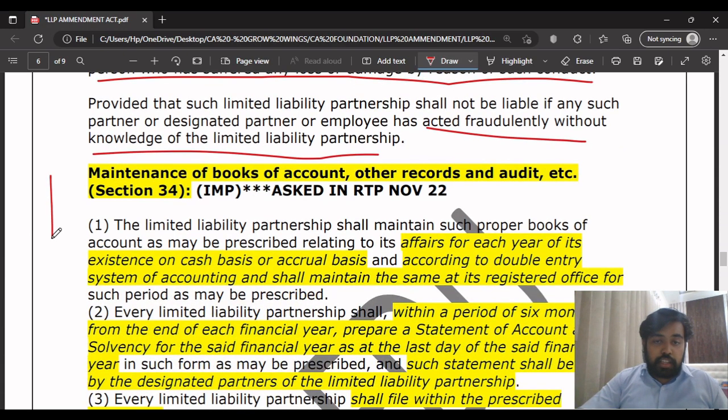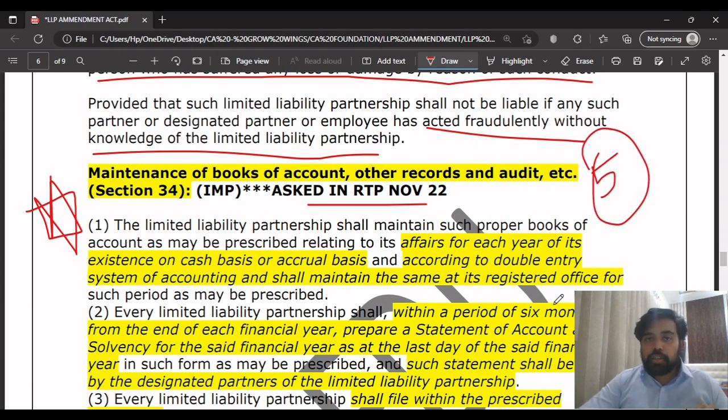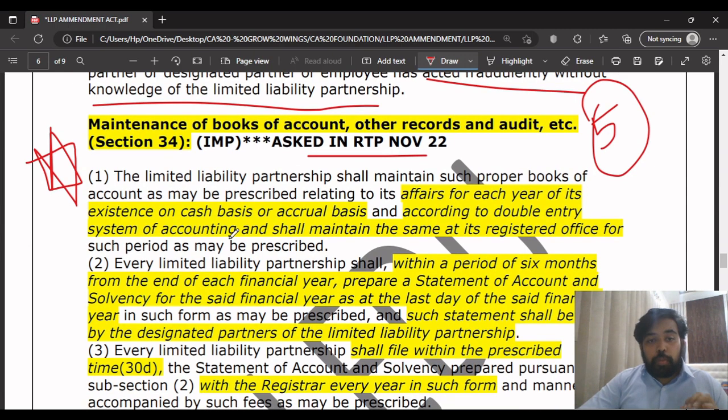This point, maintenance of books of accounts. This is as in November 22 RTP, which can be asked in your June 23 exams as well as in December 23 exams. I can guarantee you that much because this is waiting to come in your exams. This point is waiting to come in your exams. It will come for 5 marks. If it comes, it will come for 5 marks. I can guarantee you that much. So maintenance of the books of account, other records and audit, etc. Section 34. This is very important.